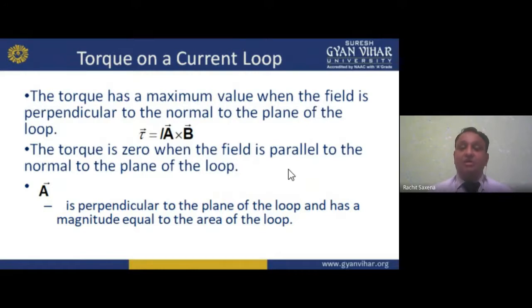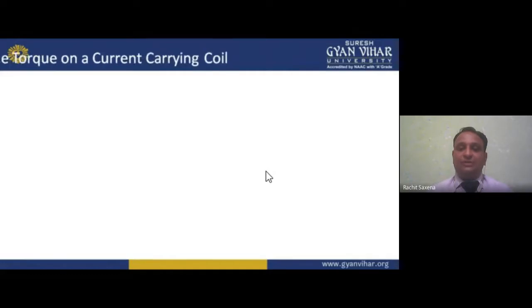Why is it 0? Sine 0 is 0. The area vector is perpendicular to the plane of the loop and has a magnitude equal to the area of the loop. So I hope you understand this thing.